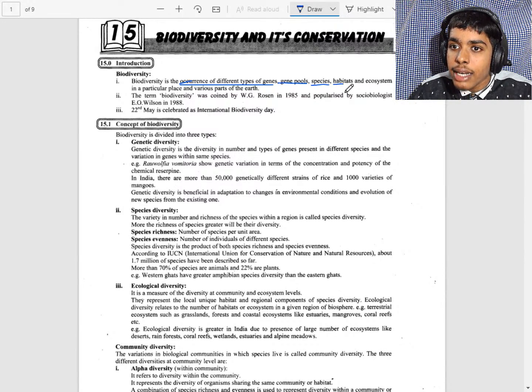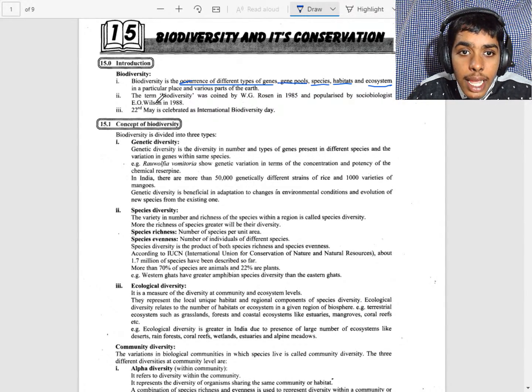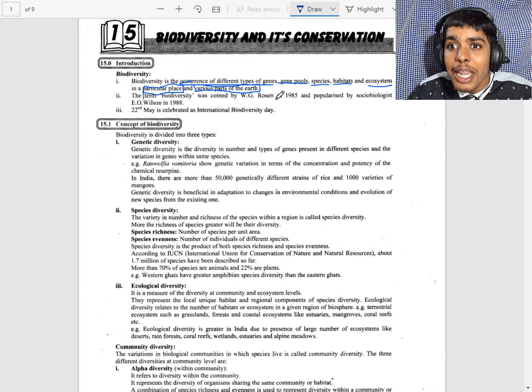Species, habitat. Habitats means the places in which the organisms live. And ecosystem: in a particular place, and in various parts of the earth. So it includes a particular place as well as various parts. Genes, that means the characters that are inherited from the parents' gene pools, that means the collection of the genes, species, habitats, as well as ecosystem.